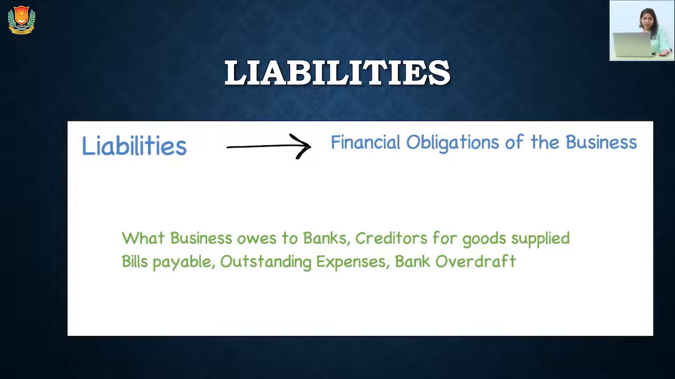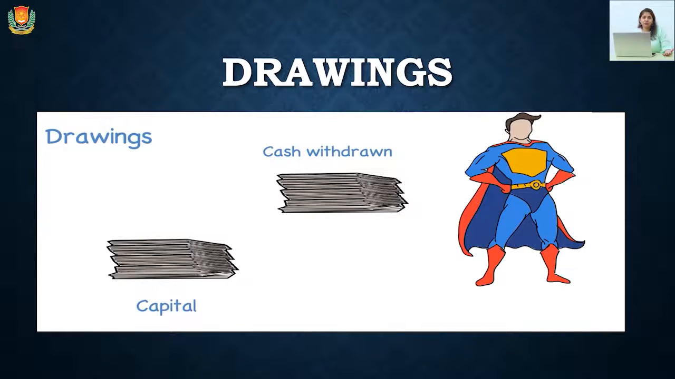Next is liabilities. Liabilities are the financial obligations of any company, any organization. Liabilities have two types: first is long-term liabilities and the second is short-term liabilities. Long-term liabilities are those which have a tenure of more than a year, at least more than a year. And short-term liabilities are going to be paid by the organization in less than a year. There are some examples of liabilities as well, which we are going to cover in our next slides.